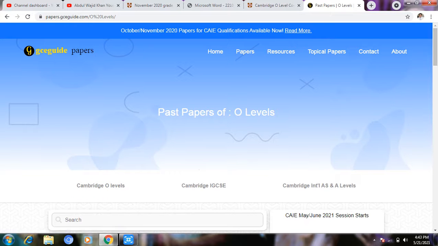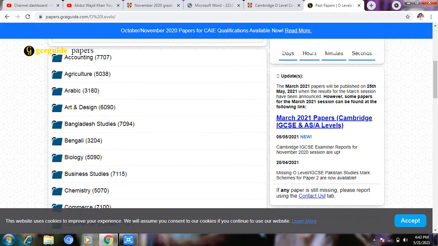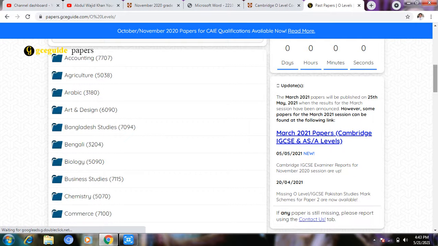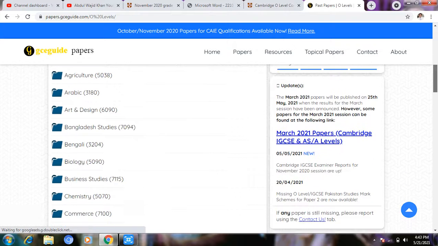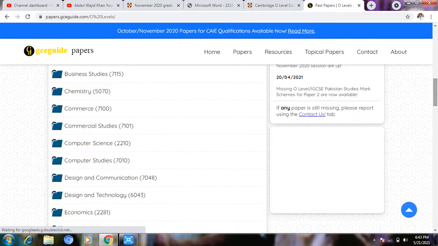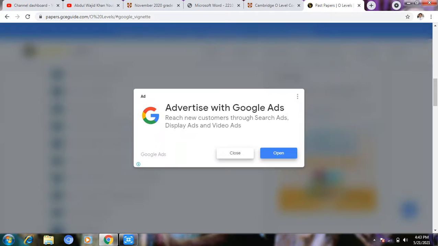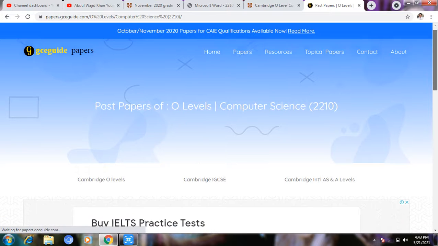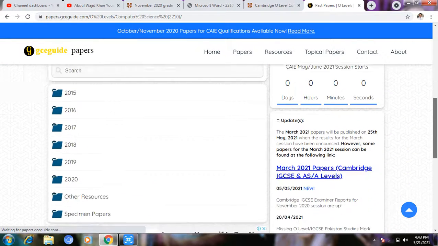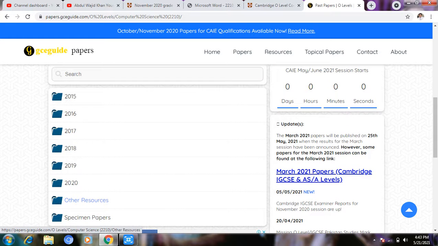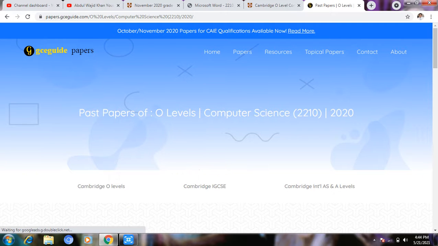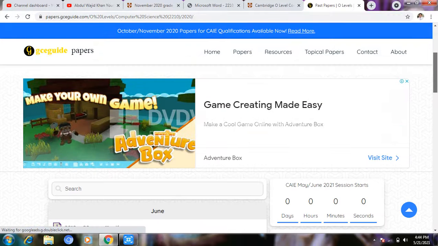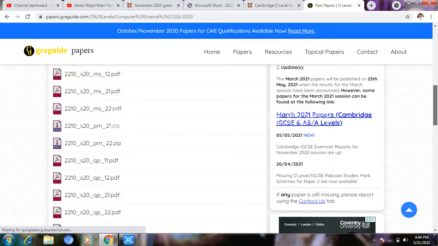If you need a paper of 2020, if you click here, the papers will appear. Which paper you need, you download and bookmark this one. When you require this website, simply go through the bookmark, and down there we have papers for O level. Okay, now I want to close this one.